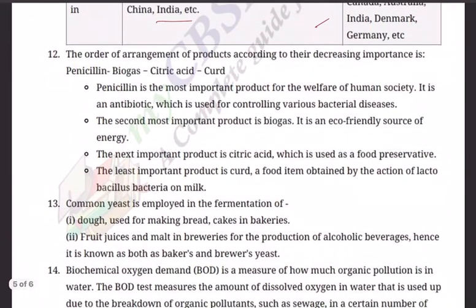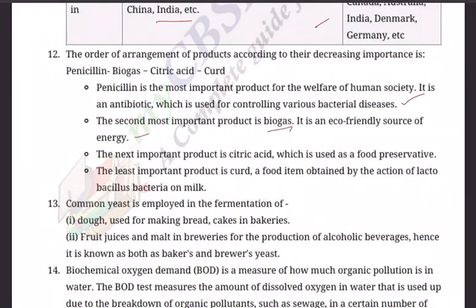Question 12. The order of arrangement of products according to their decreasing importance is, first one, topmost is penicillin, the most important product for the welfare of human society. Such questions are required. It is an antibiotic which is used for controlling various bacterial diseases. Penicillin is the best one.